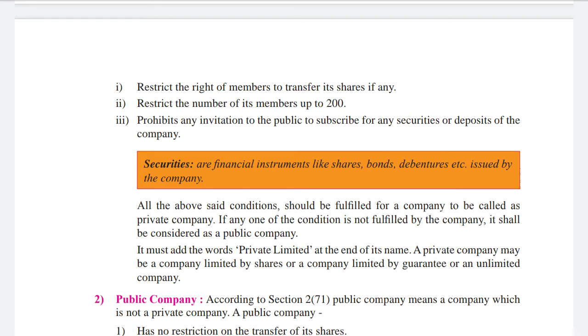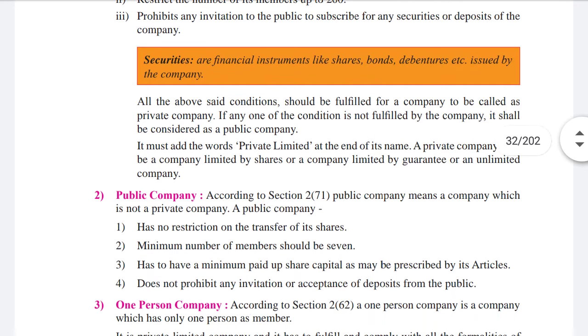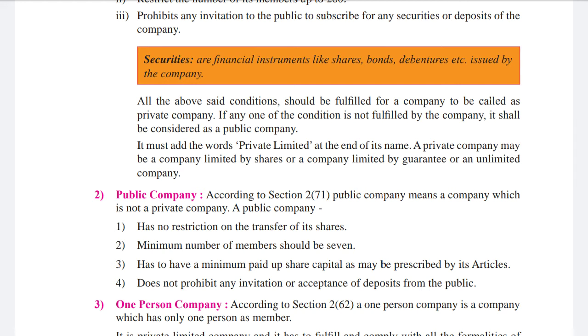Then it prohibits any invitation to the public to subscribe for any securities or the deposits of the company. Now, securities are financial instruments like shares, bonds, debentures, etc. issued by the company. That's the meaning given. Then all the above said conditions should be fulfilled by a company to be called a private company. If any one of the conditions is not fulfilled by the company, it shall be considered a public company. It must add the words private limited at the end of its name.